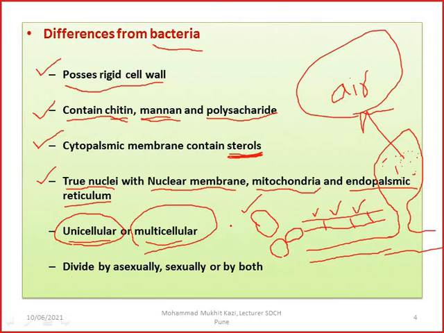Bacteria divide by asexual reproduction, that is binary fission. We call it binary fission. You might have come to know this now. It is only one cell dividing into two daughter cells, and that multiplication is called binary fission. But here they divide asexually, sexually, or sometimes both ways. So they can divide asexually as well as sexually.